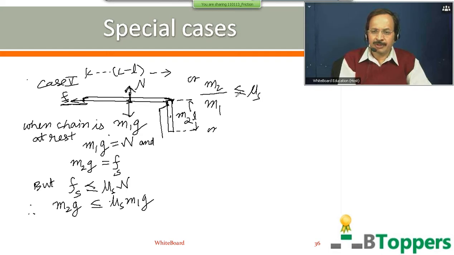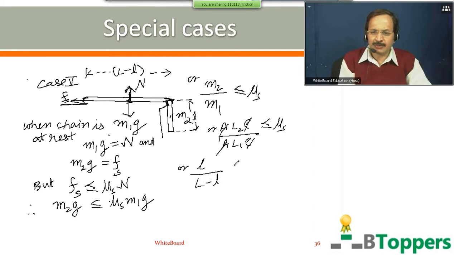Because mass can be written as volume into density, and volume can be written as the area of cross section into length. If the chain is uniform, it means both the parts of the chain have the same area of cross section and the same density. So the cross section area A is the same, the density is the same for both the parts of the chain. So the ratio of the mass M2 by M1 you can write as L2 by L1. L2 you can write as small l, L1 equal to capital L minus small l.